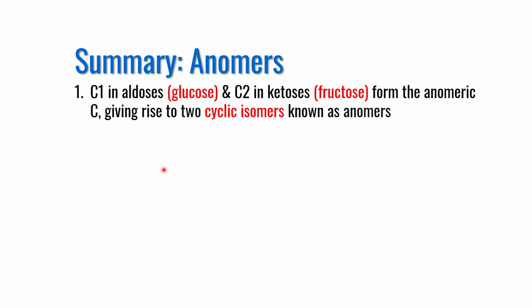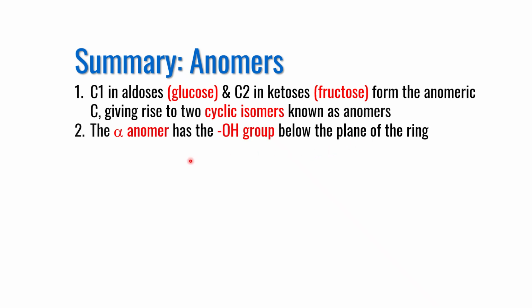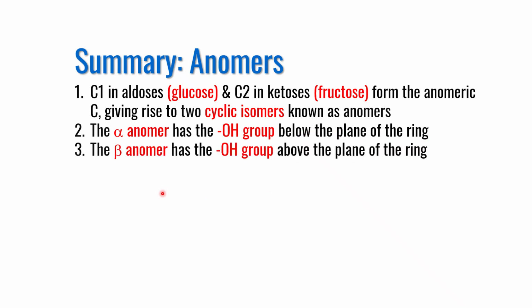So let us review the summary of anomers. Carbonyl carbon 1 in aldoses such as glucose, and carbonyl carbon 2 in ketoses such as fructose, form the anomeric carbon, giving rise to two cyclic isomers which are known as anomers. The alpha anomer has the OH group orienting below the plane of the ring, whereas the beta anomer has the OH group projecting above the plane of the ring.